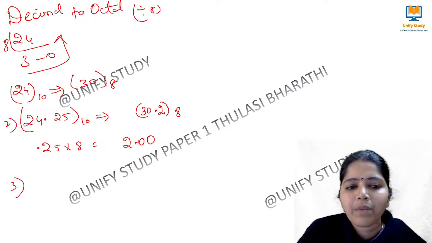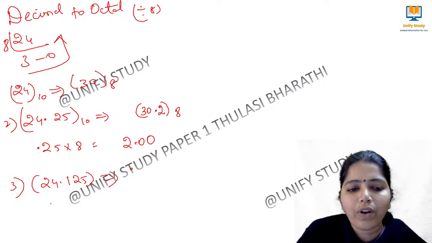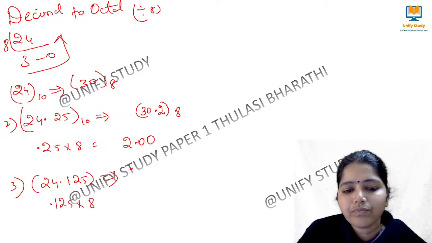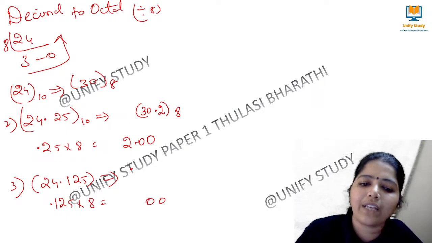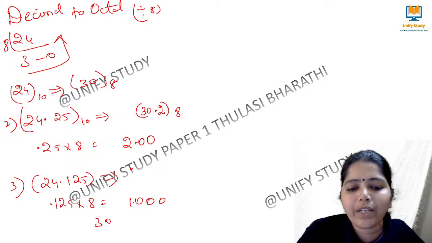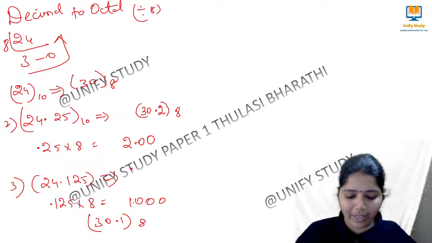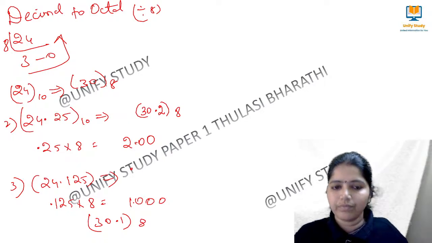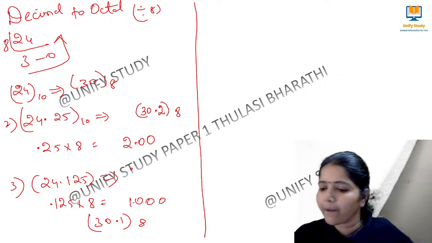And what is the third problem? We have to convert 24.125. As we all know for 24, now we are going to do it for 0.125 into 8. Yes, very good. Do it. So 0 carry 4, 16, 0 carry 2, 10. So now we have 3 zeros which we can eliminate, that is 30.1 to the base 8. Very good, Sudha. Am I clear?